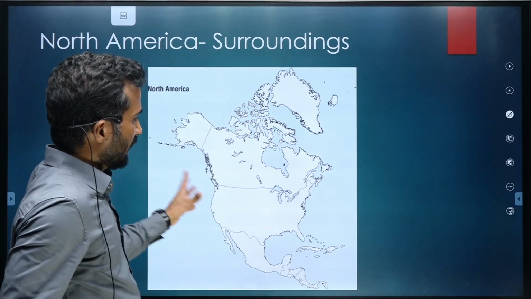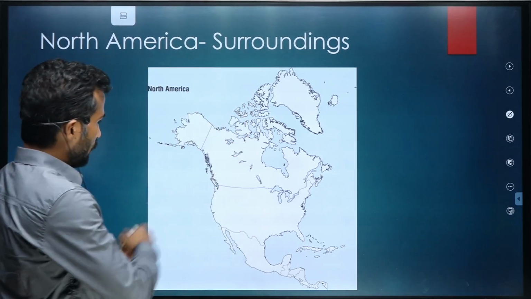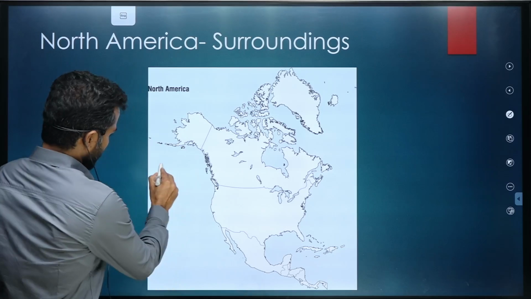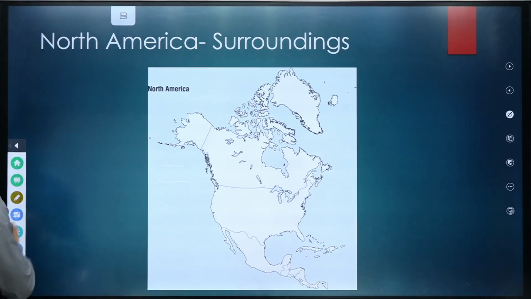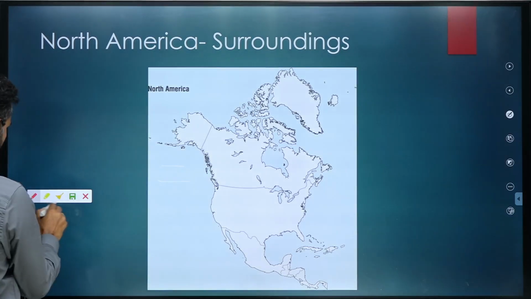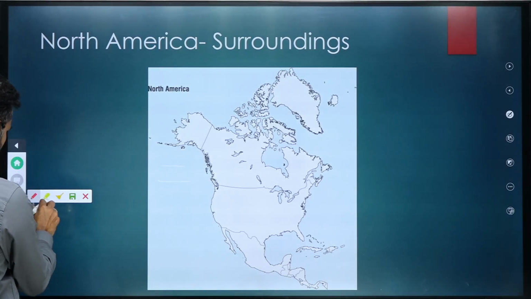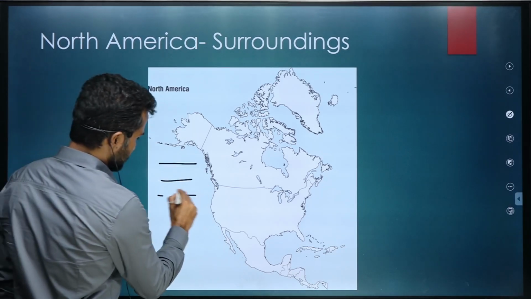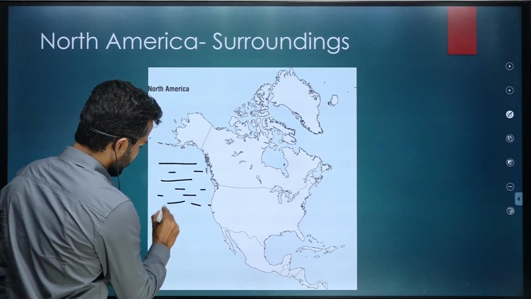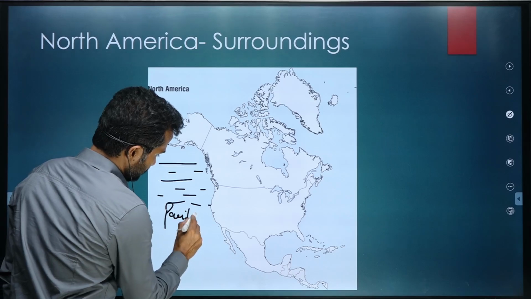Let me tell you that this continent is surrounded by, let me change the color, this water body called the Pacific Ocean.